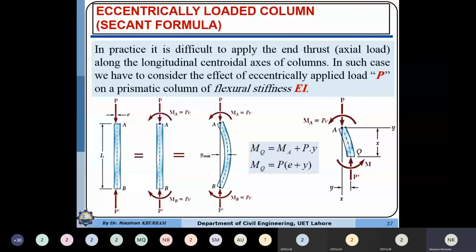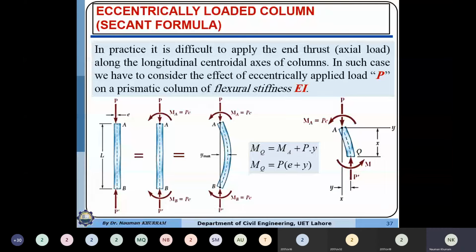there will be some extra moment. Then the capacity can be affected, so we have to consider the effect of the imperfection. The capacity will be much lesser than the capacity corresponding to the ideal column or the ideal load.